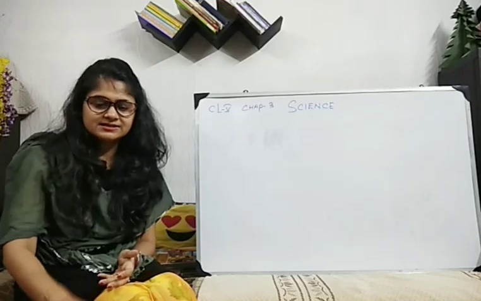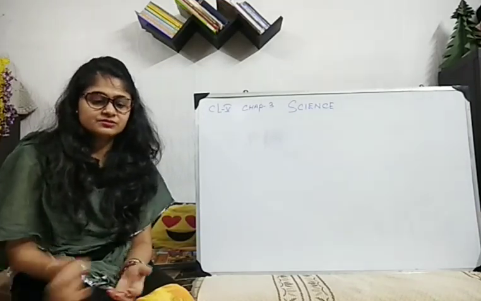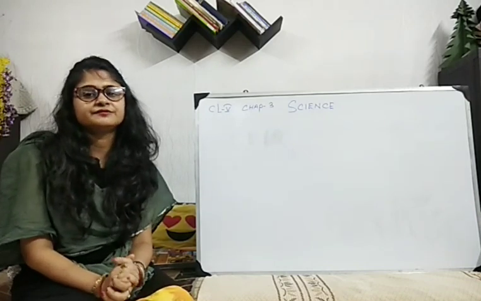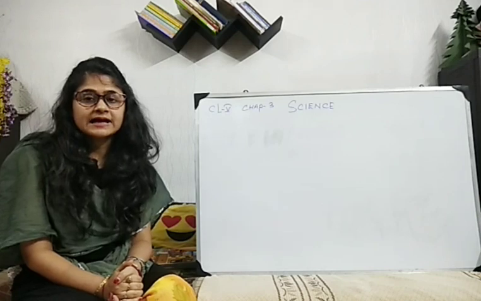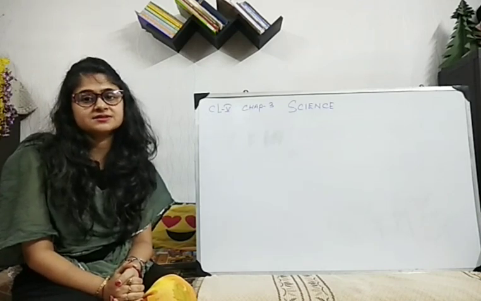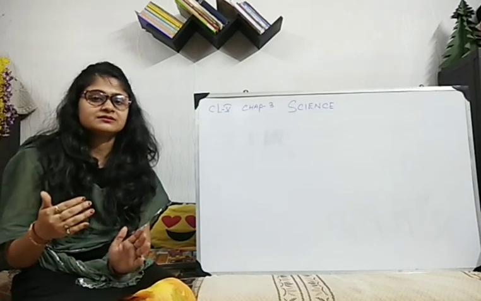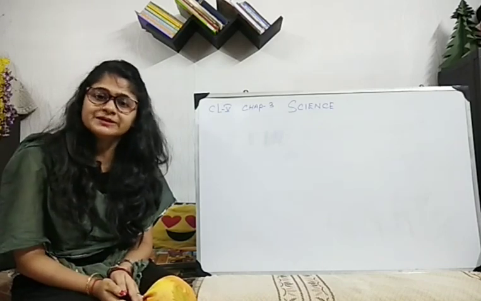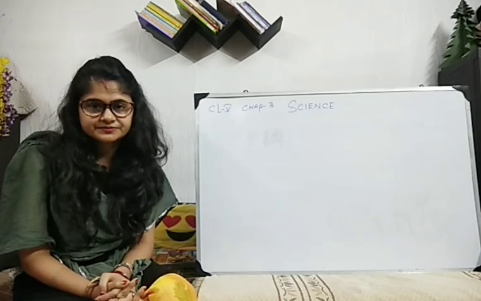In the last class I have already uploaded the third part, right? So we have discussed food and health. We have gone through different topics, and in the last class we discussed deficiency diseases. So today the last part which is left we will do. It is about food adulteration.